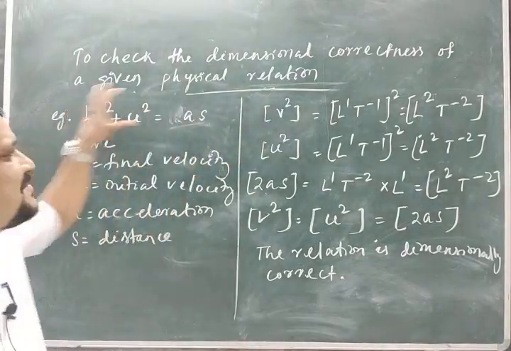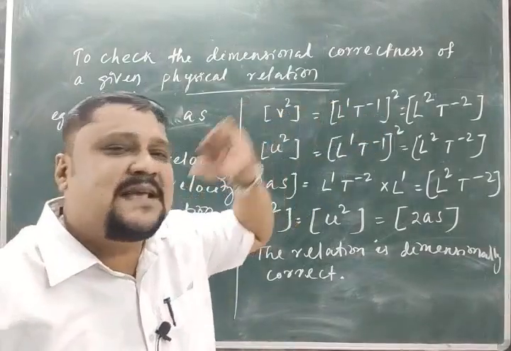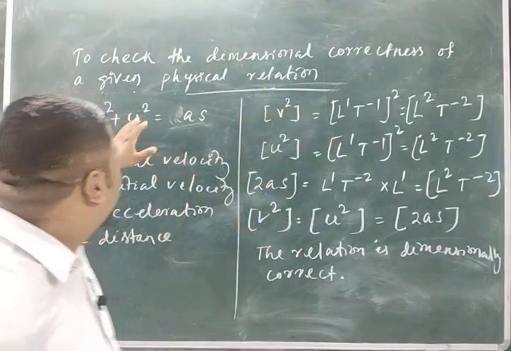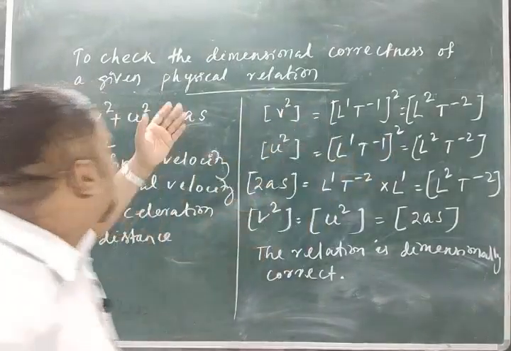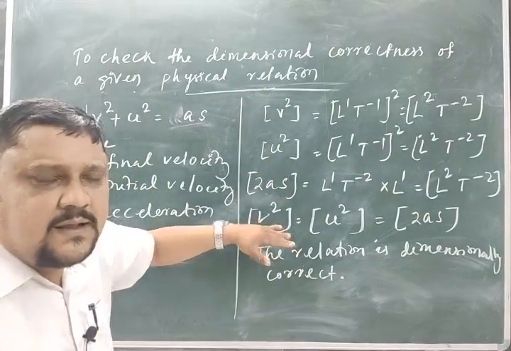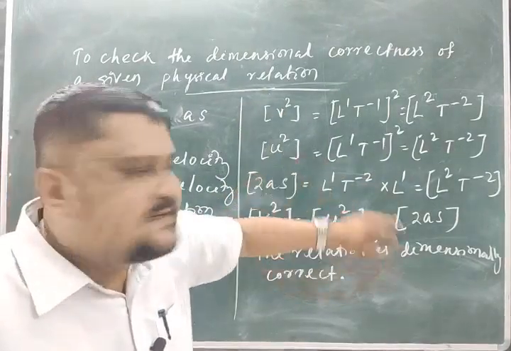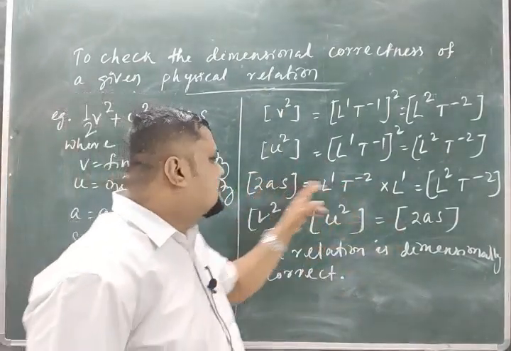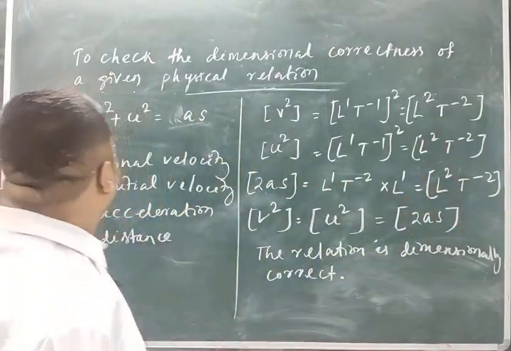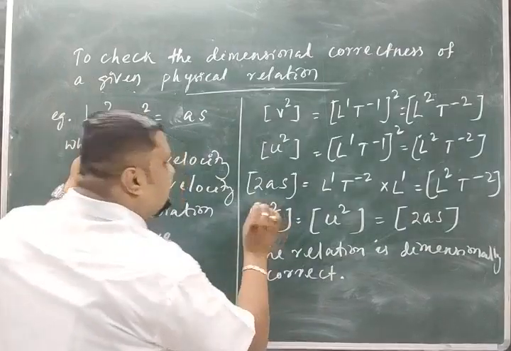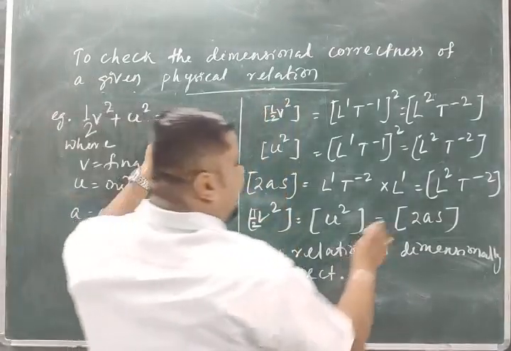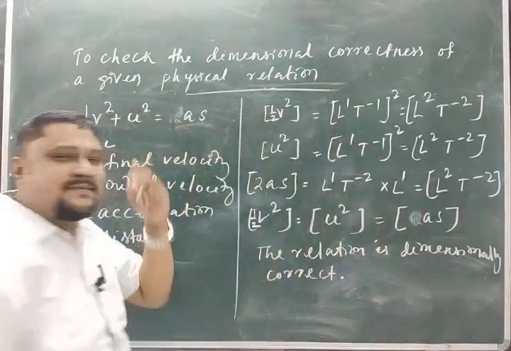You take half v square, half has no dimension, you will get the same dimension. For the v square, half v square is the same dimension. U square has the same dimension. As 2 has no dimension, whether it is there or not, it has no change in the dimension. So it does not change the dimension, so we will get the same dimension. If I write half v square, u square and s, this is also dimensionally correct.